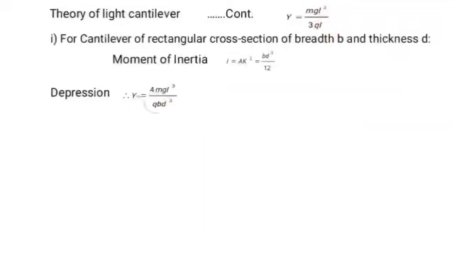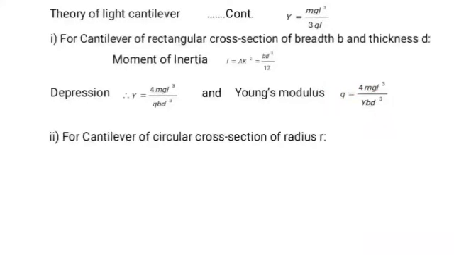We are substituting the value of I in this particular equation, and one can write the expression for Young's modulus. Taking this Y to the other side, Young's modulus Y is given by 4mgL cube divided by y into bd cube.